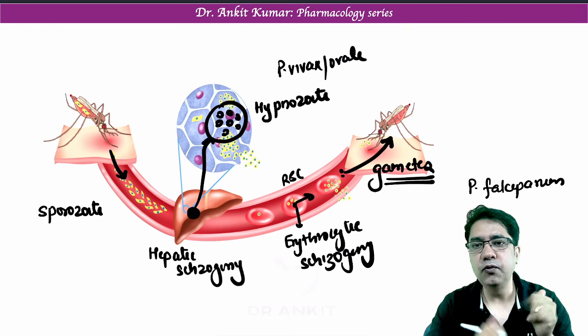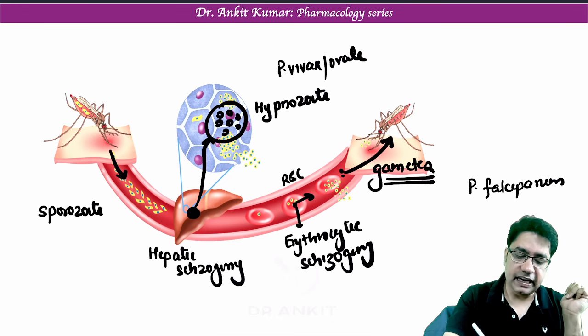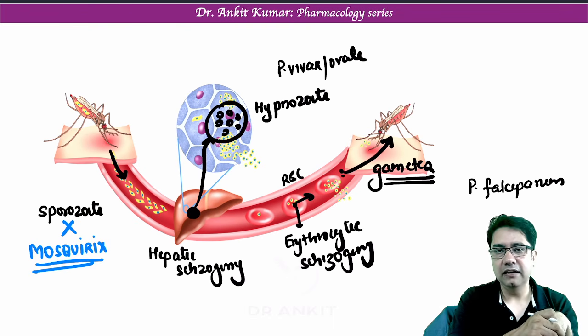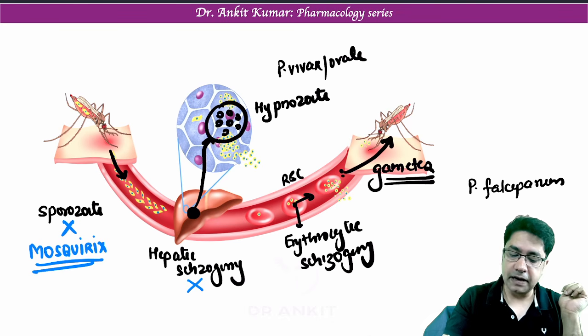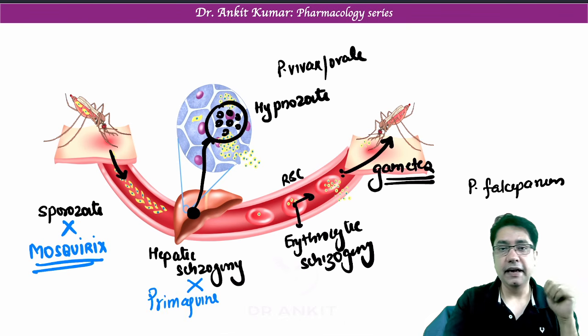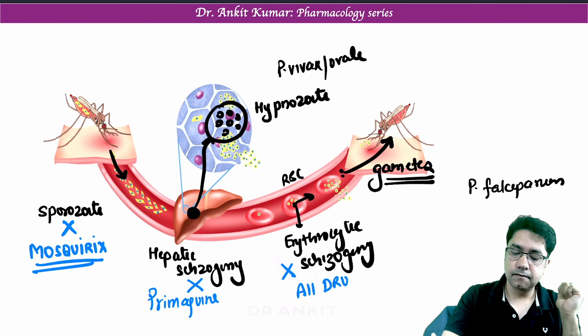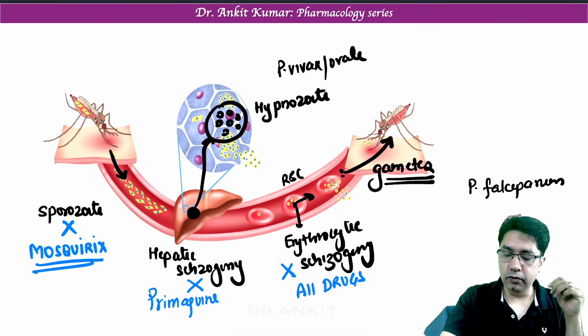Agreed? Now let's see how to treat malaria. We don't have any drug to kill sporozoite, but yes, we have a vaccine which can make antibody against sporozoite so that humans are not infected with malaria. That vaccine name is Mosquirix. The drug which will kill hepatic schizogony is primaquine. Agreed? A drug which kills erythrocytic schizogony, all drugs like ACT, chloroquine, except primaquine.